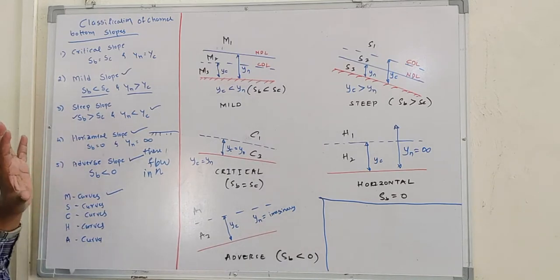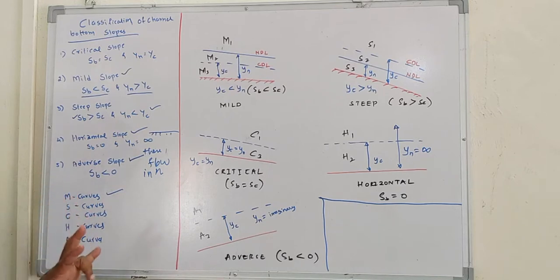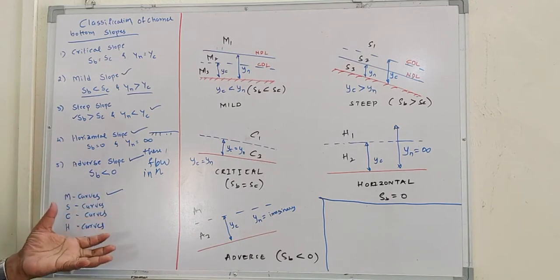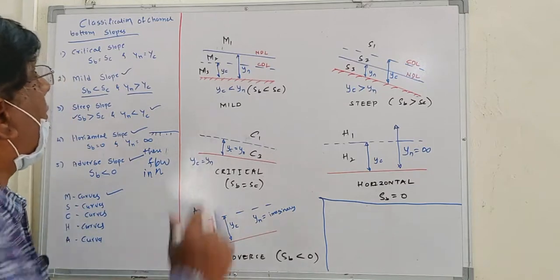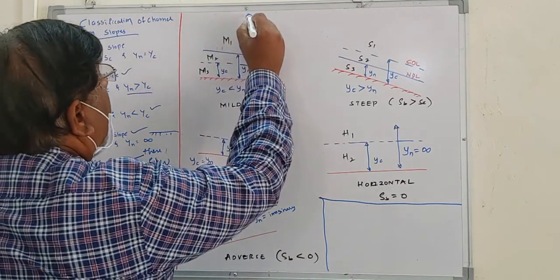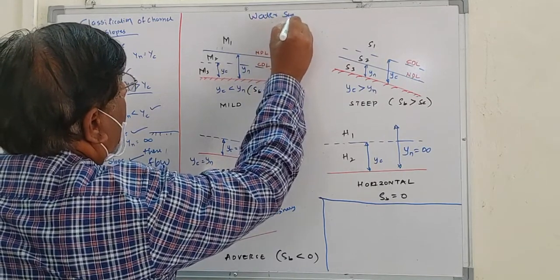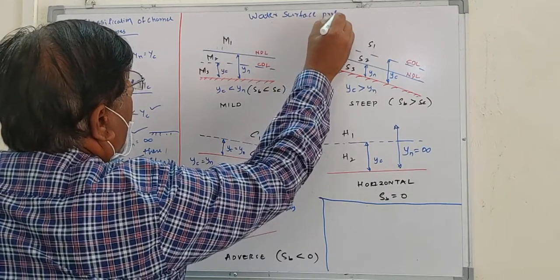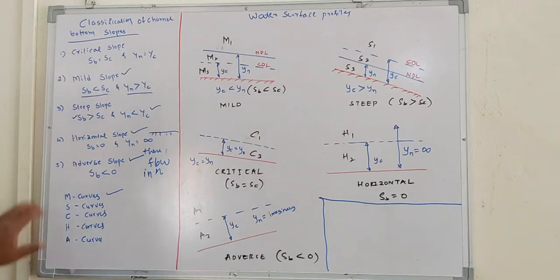So there are 5 types of slopes: mild slope, steep slope, critical slope, horizontal slope, adverse slope. Corresponding to these, we get the water surface profiles. So now let us consider the water surface profiles on various slopes. Let us consider the M curve.